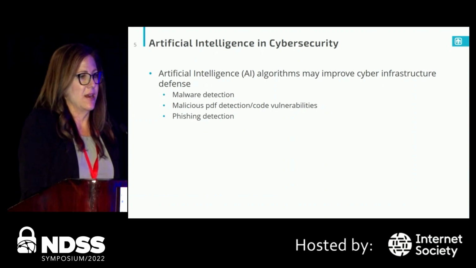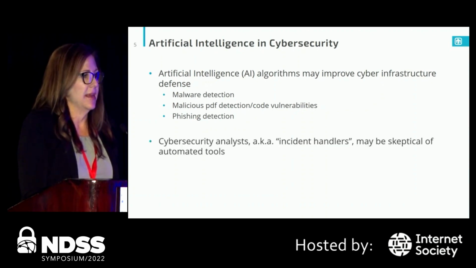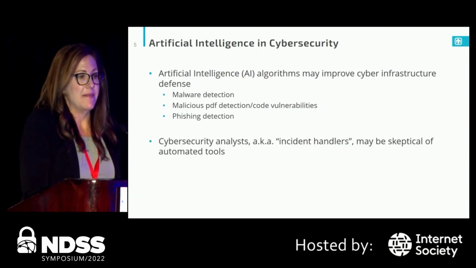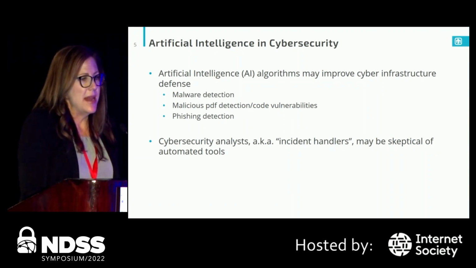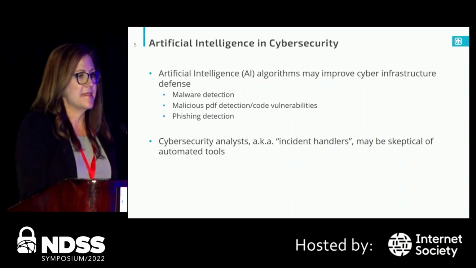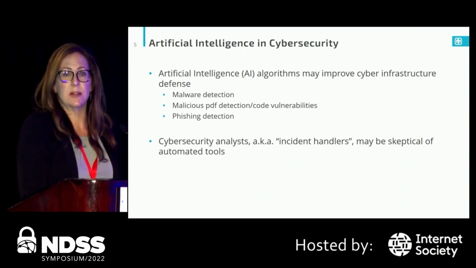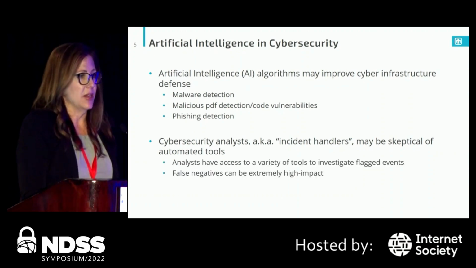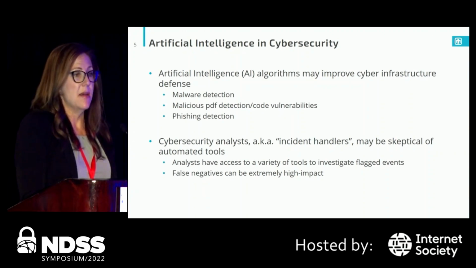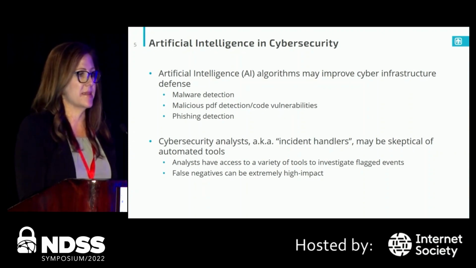One important point here is that incident handlers who are guarding a live network may be skeptical of automated tools. In many cybersecurity contexts, these cyber analysts can use multiple tools to investigate incidents in real time. It is often left to the incident handler to make a final determination of whether something is malicious or benign based on a complete investigation across multiple tools, screens, and systems.